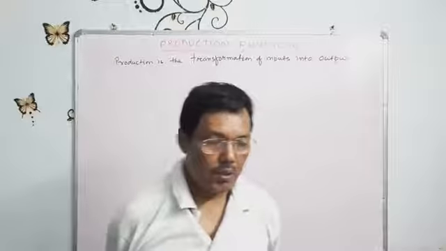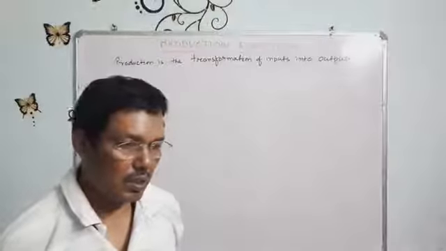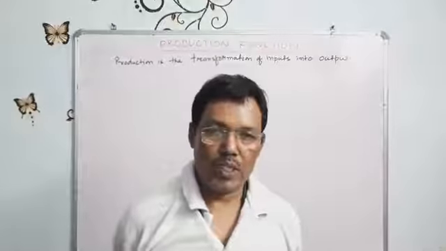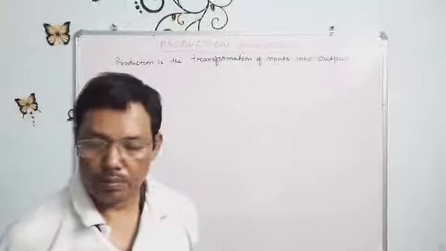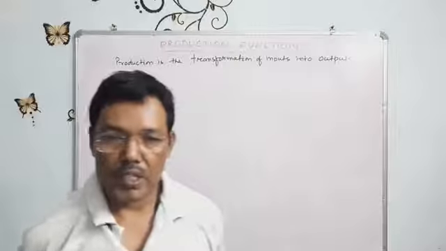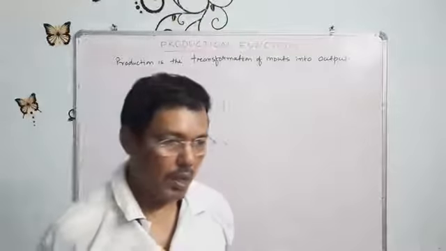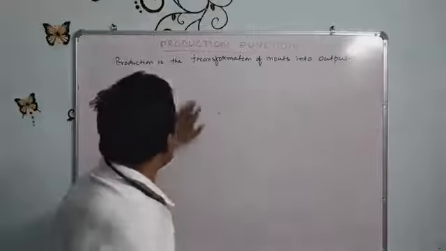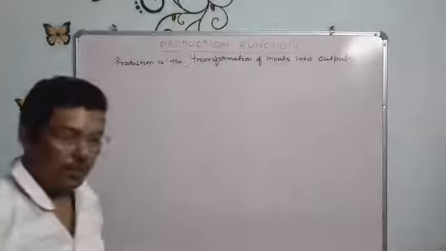Today we start the new unit as per your book, that is unit 3. The chapter name is producer behavior and supply, and we start with the production function.